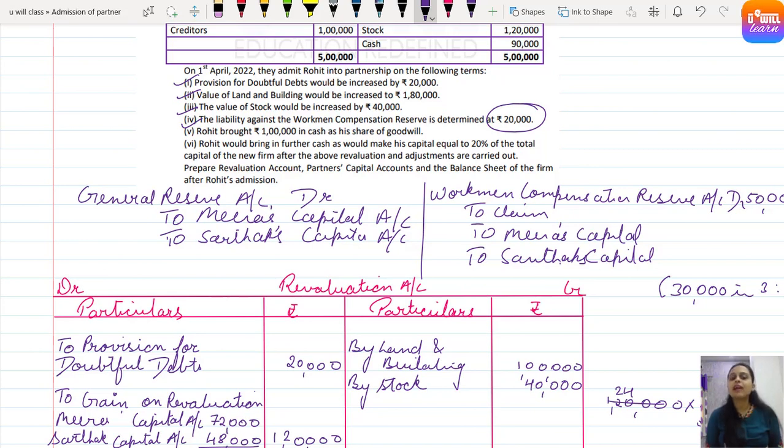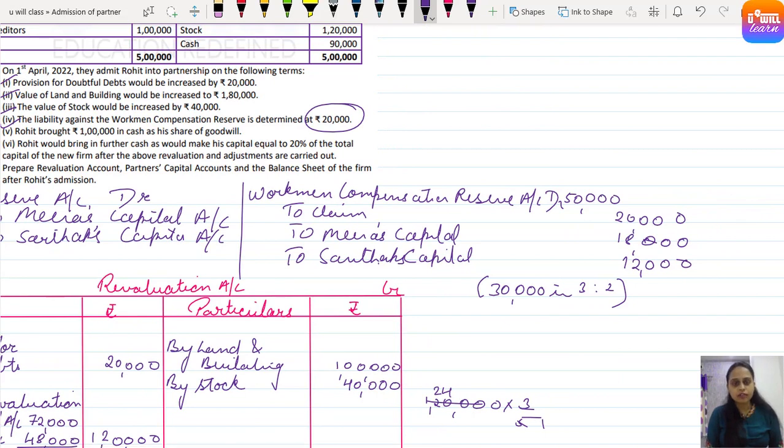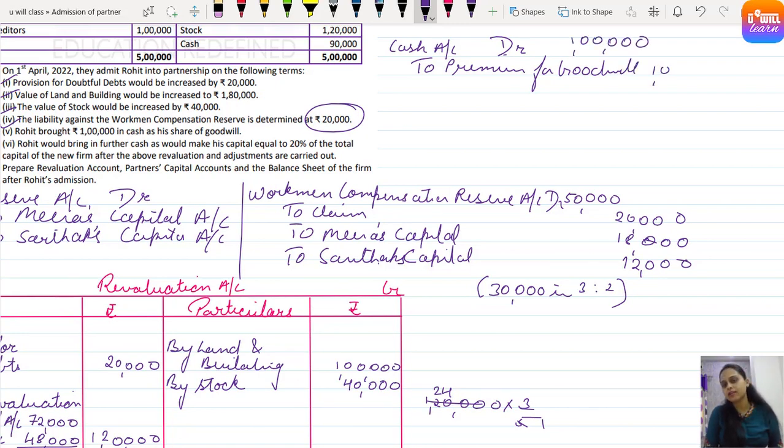Rohit brought rupees 1 lakh in cash as his share of goodwill. So cash for goodwill. The journal entry is cash account debit to premium for goodwill. How much did he bring? Rupees 1 lakh, right? So cash account debit to premium for goodwill, 1 lakh rupees. Clear everyone? Now this premium for goodwill gets distributed among all partners in the sacrificing ratio.